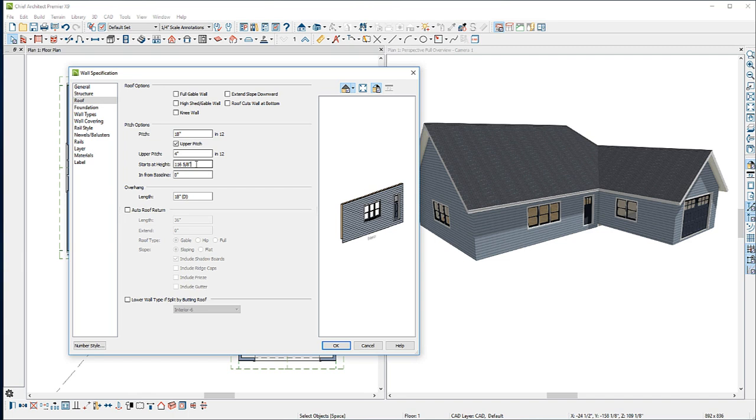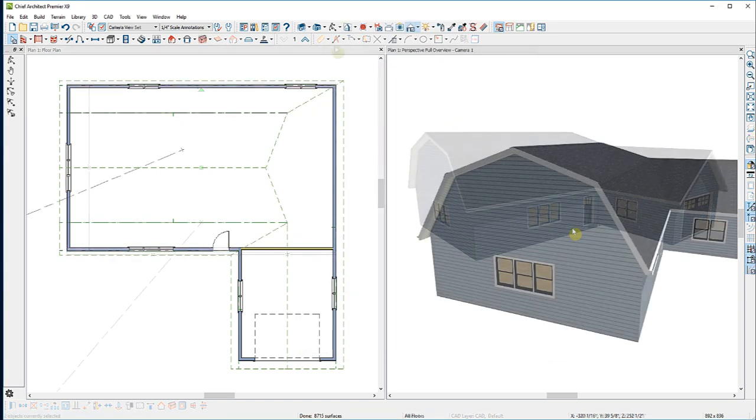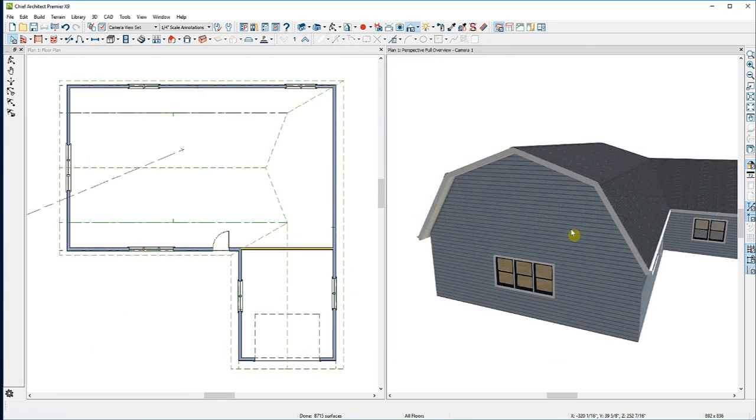You can set the change to happen at a specific height, or you can come in from the baseline. The baseline of a roof is along the outside edge of the wall that the roof plane bears on. So I'll come in 5 feet from the baseline to where I want the pitch to change. When I click OK, we can see now that I've built a gambrel roof.